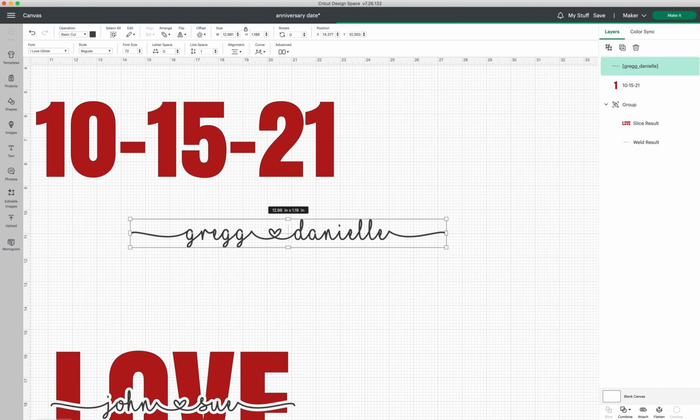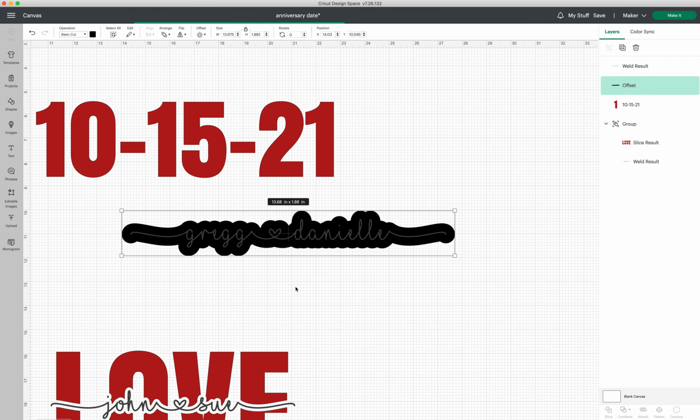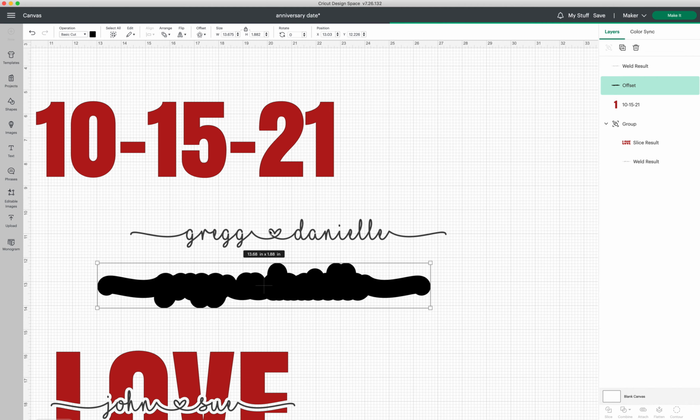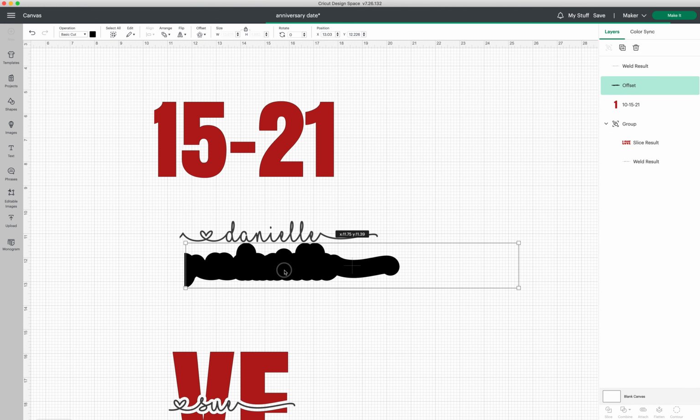We're going to go to weld on the bottom right. Okay, that's all welded together. And now we're going to go to offset. And I still like it at the 0.125. I still like it at that. You may want it more. We can do a little bit more to show you what that would look like. And the corner on the left, the rounded corner, and apply. Okay, let's move it out of the way. Let's find the right spot.